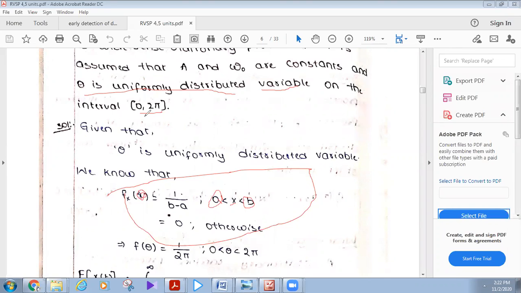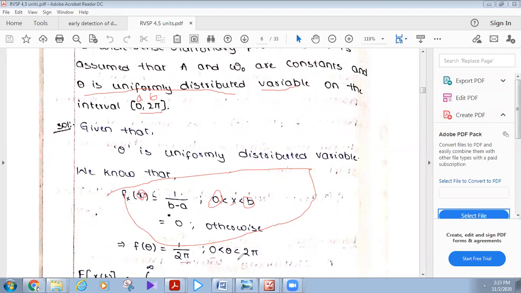Because he has given the interval 0 to 2 pi, here a is equal to 0 and b is equal to 2 pi. Now this formula becomes 1 by (2 pi minus 0), which is 1 by 2 pi.